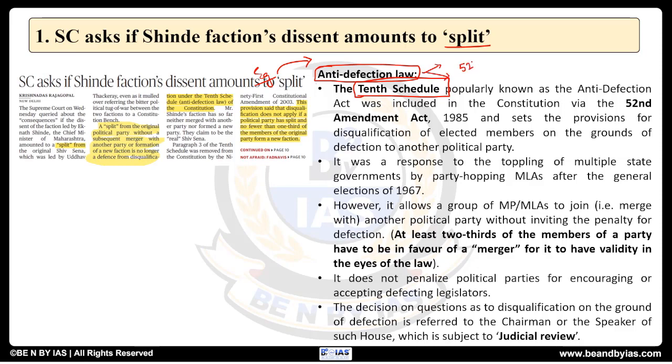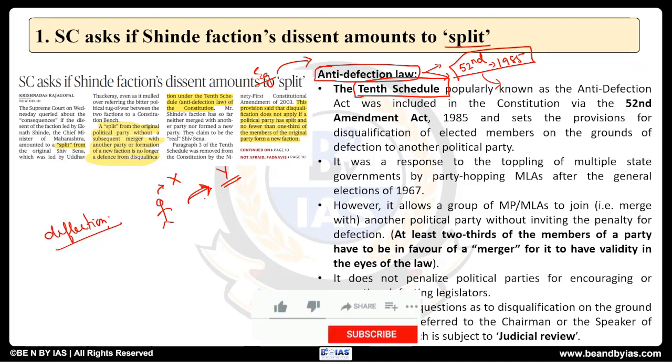The anti-defection law was introduced with the 52nd Amendment Act in 1985 to reduce any kind of defections and to bring stability to the political parties. So first of all, what is the meaning of defection? Suppose a person wins the election on the party ticket of X, but after winning jumps to party of Y. So this is called defection. Sometimes it is also called horse trading of legislators. Now it was introduced to reduce such sort of defections, but later some issues were there.